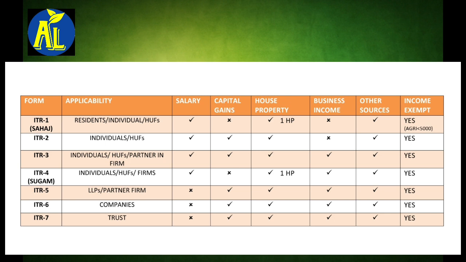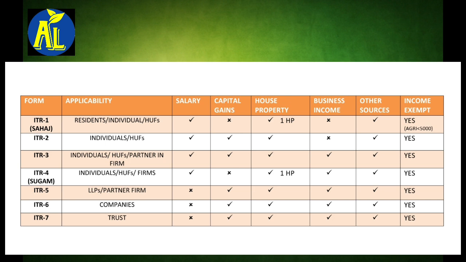As per the Sahaj form, it is for salary income or for pensioned people. The income may be from one house property and the agriculture income should be less than 5,000. The total income should not be more than 50 lakhs per annum. Also, income from lottery or gaming is included in this form.